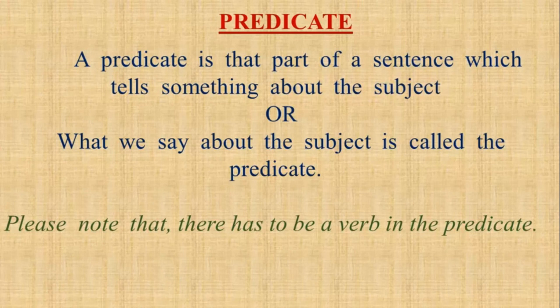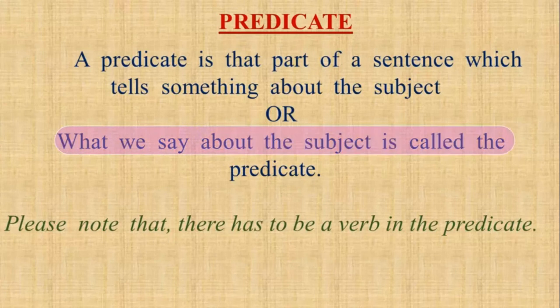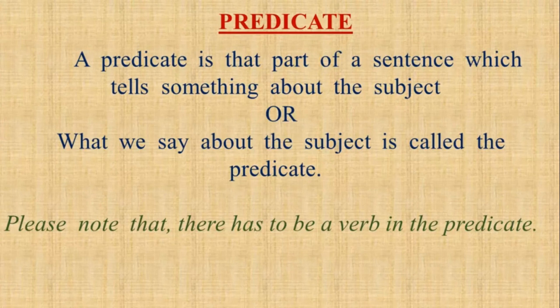Or you can understand in a simpler way that what we say about the subject is called the predicate. The predicate part has verb as its necessary component. And when we know this, it becomes easier to distinguish the subject and the predicate in the sentence.